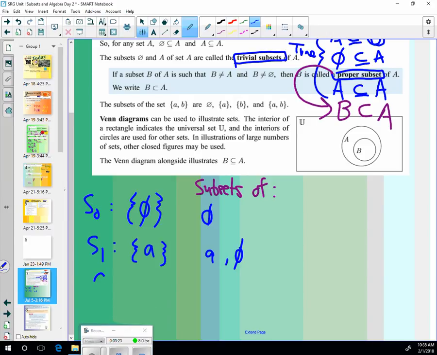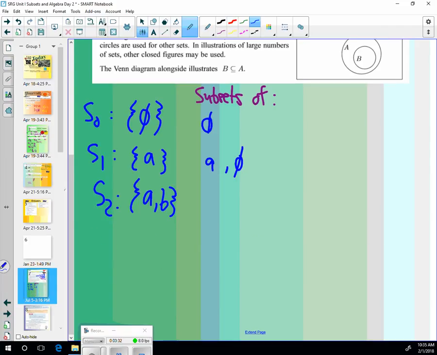Let's keep going. S of 2. Now we're going to have A, B. And what are the subsets of A, B? A, B, and what else? The empty set. Yep. You see anything interesting forming here for a pattern?